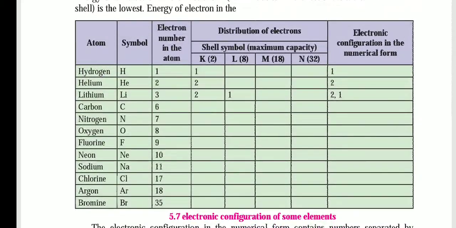See, first the atom is given, then the symbol, third the atomic number, fourth the distribution of electrons in the shells, and fifth the electronic configuration is given. Okay, in the numerical form.